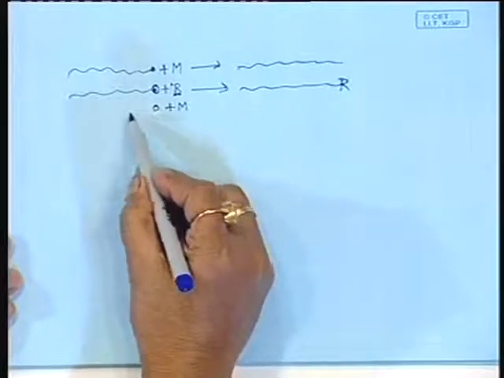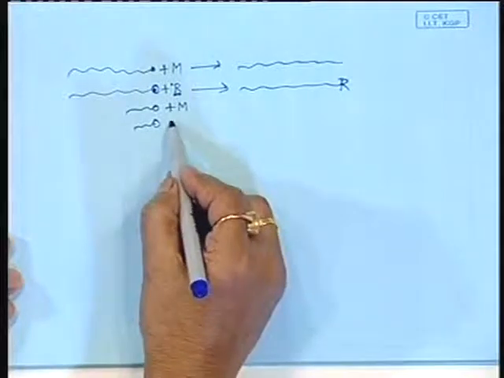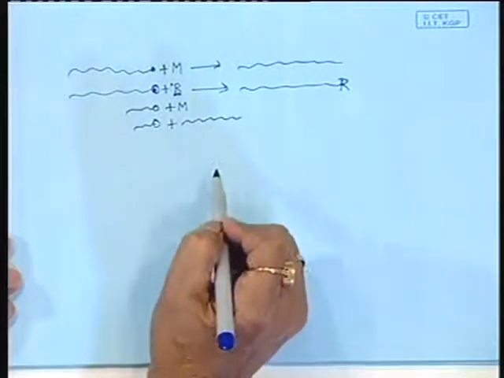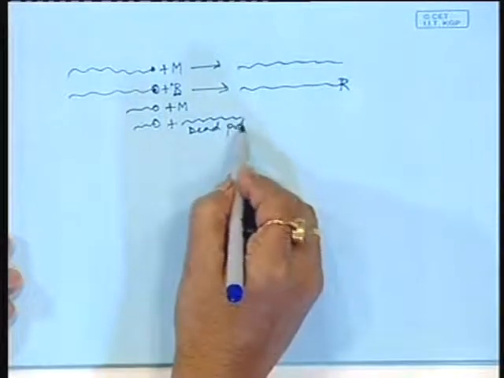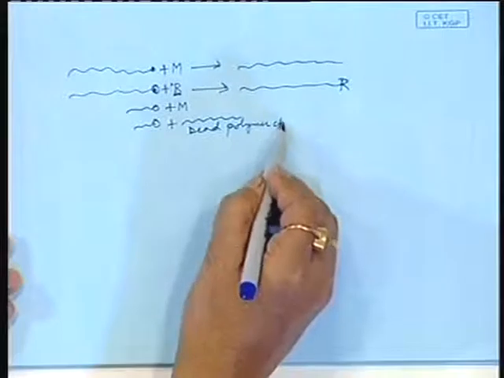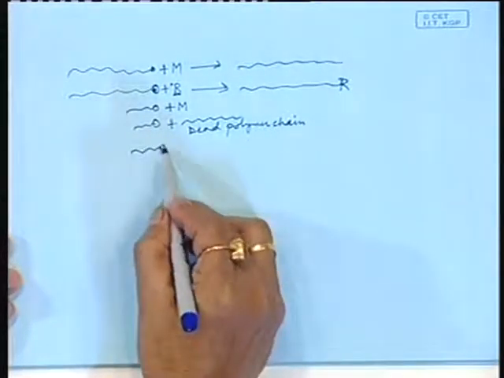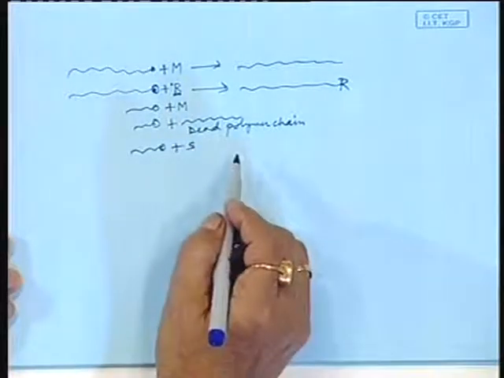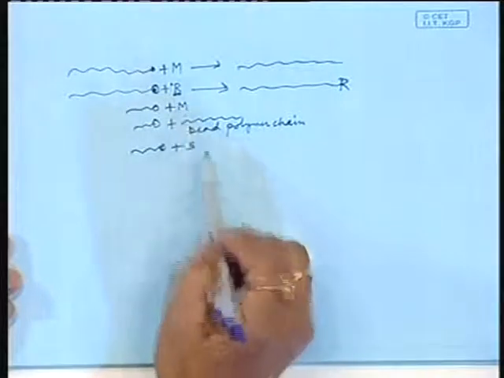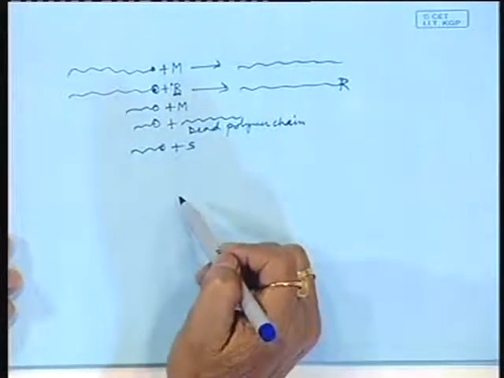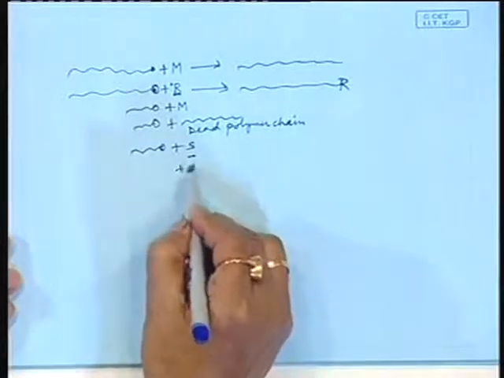Not only that, this activity can be transferred to a dead polymer chain. This activity can be transferred to a solvent. So, the agencies present over there are monomer, dead polymer chain, solvent and some impurity.